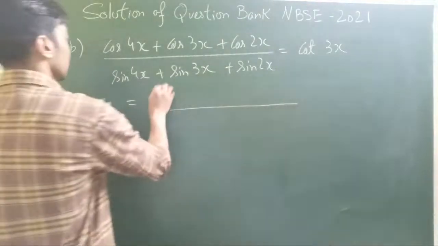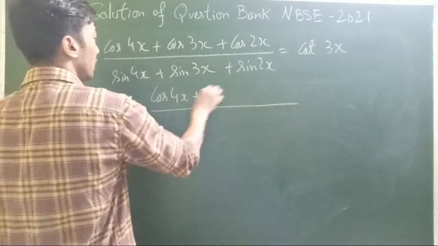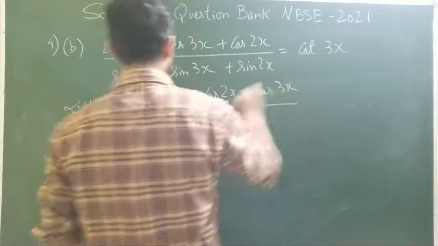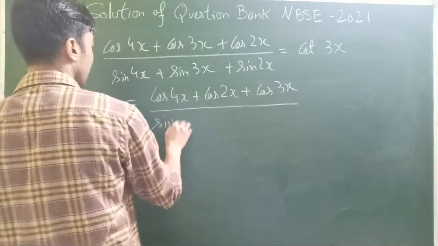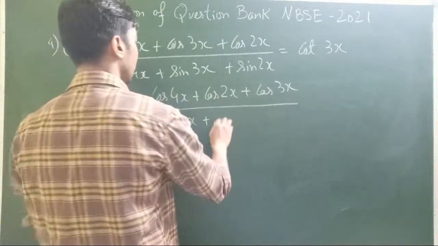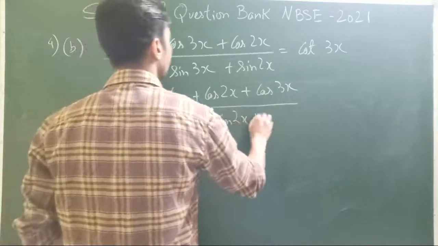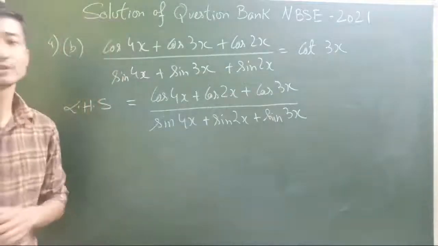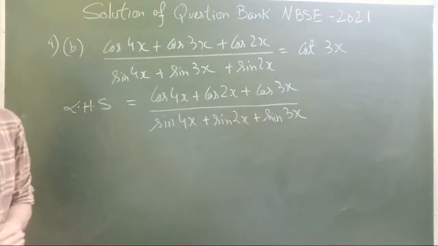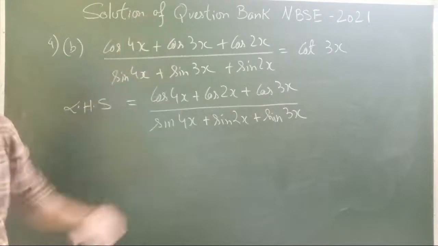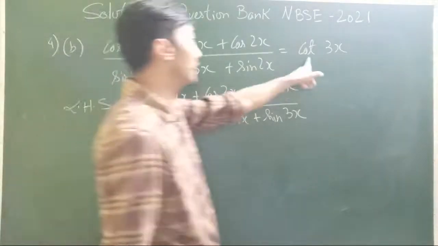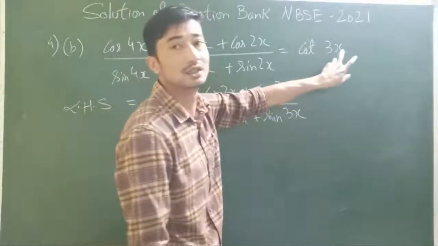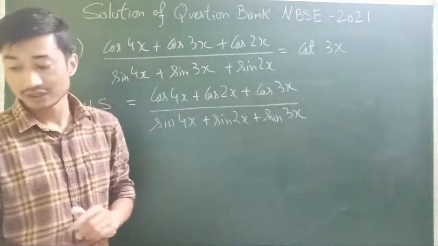Now, I will be making a small arrangement. You can see and tell me why I have done this arrangement. I could have just done it directly, but I didn't. Sometimes it's good to be one step ahead of what you do. I made this small arrangement, not just shuffling things. I made it because for the proof I need cot 3x. Now this 3x.